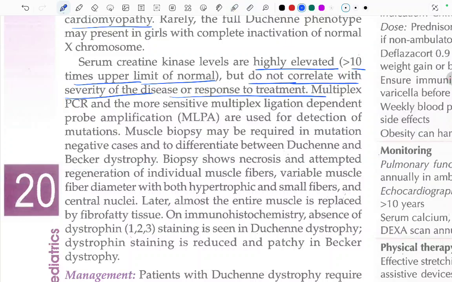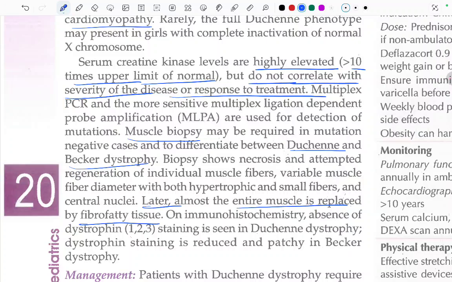In such cases, to differentiate between Duchenne and Becker's, what can be done? Muscle biopsy. Biopsy shows necrosis and attempted regeneration of the individual muscle fibers, variable muscle fiber diameter with both hypertrophic and small fibers, and central nuclei. Later, almost the entire muscle is replaced by fibrofatty tissue.